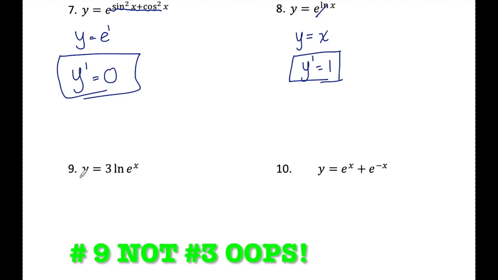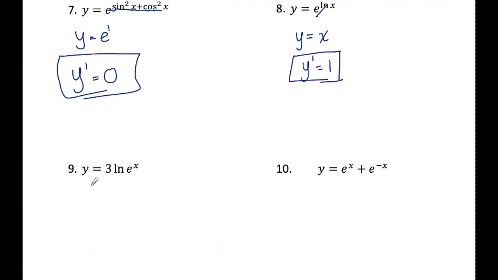Number 3, y is equal to 3 ln e to the x. I'm first going to rewrite this by moving the exponent x to the front. That's just a basic log property so that I have 3x ln e. I know that ln of e is equal to 1 and 3x times 1 is just 3x.